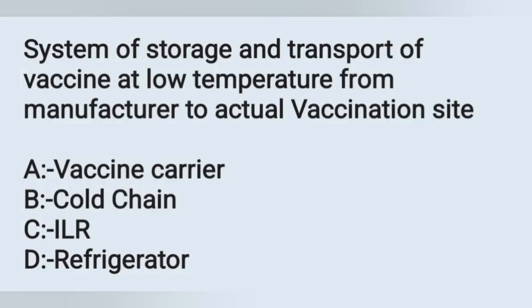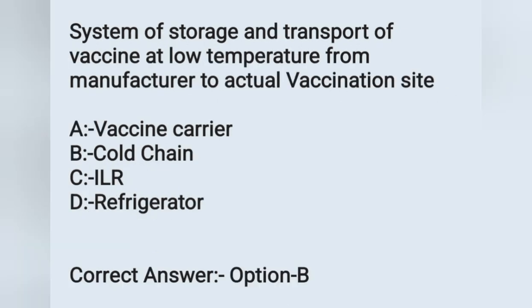And the next question, the system of storage and transport of vaccine at low temperature from manufacture to the actual vaccination site is by. Options: option A, vaccine carrier; option B, cold chain; option C, Iceland refrigerator; option D, refrigerator. The storage and transport of vaccine at low temperature from manufacture to the actual vaccination site is known as cold chain.